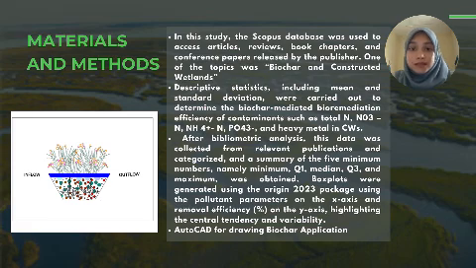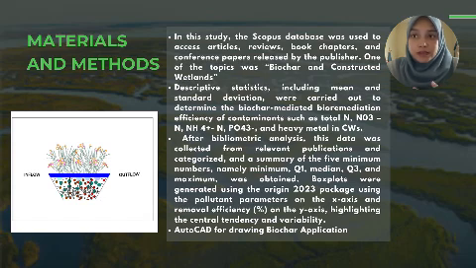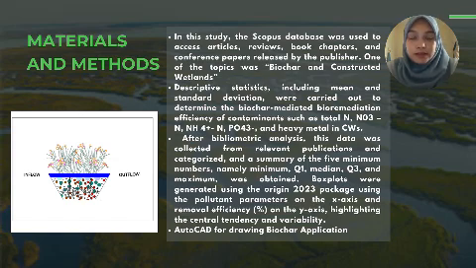For the material and method that we use for this report, we used the Scopus database, where we accessed articles, reviews, book chapters, and conference papers related to our title, which is biochar application in constructed wetland. One of the topics was biochar and constructed wetland.